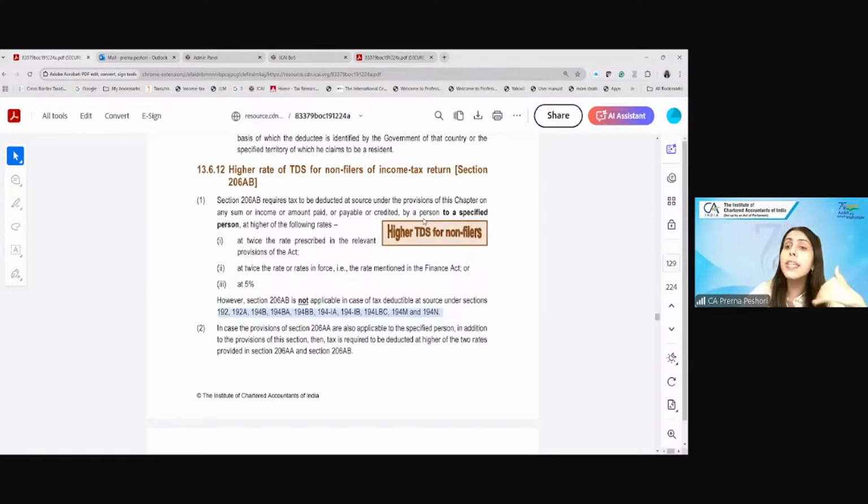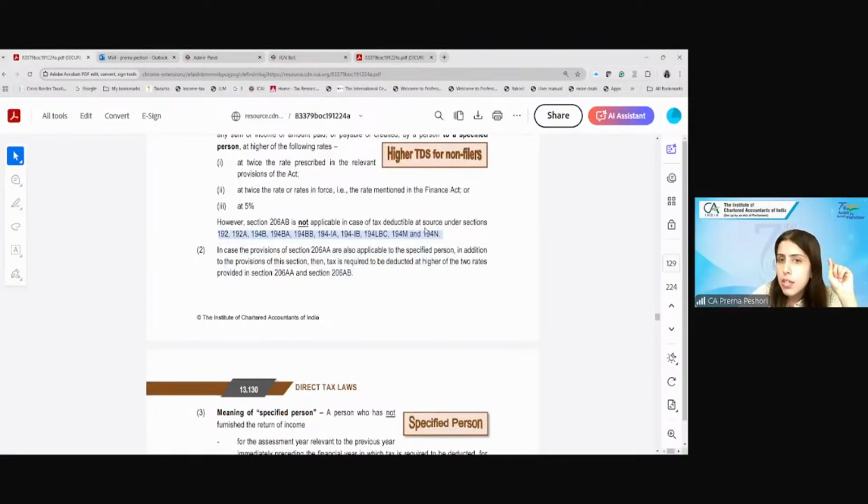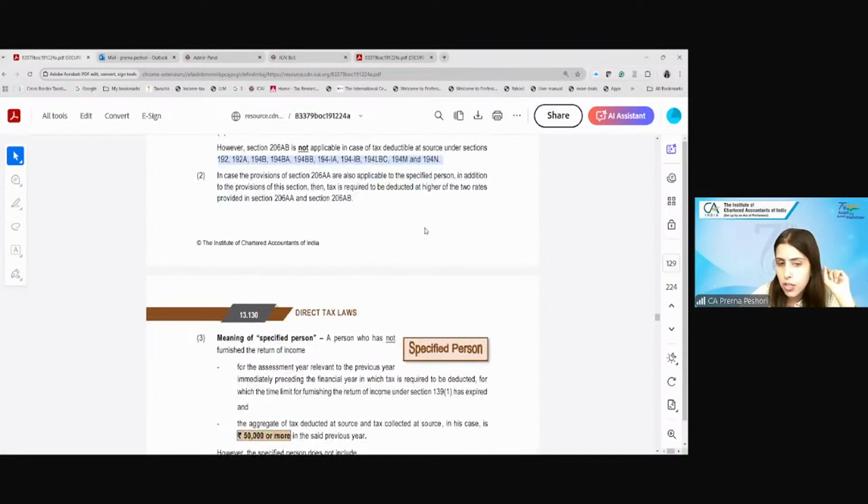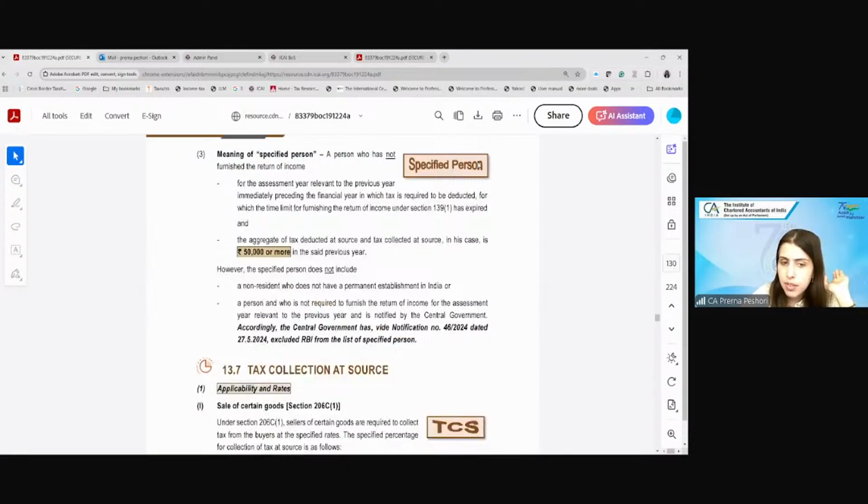Now, how do you know whether the payee has filed the income tax return or not? For that purpose, the income tax department has enabled a facility. So the payer has to check within that facility whether the payee is a filer or a non-filer. Are we clear? Yes or no? Any questions? Any doubt? Okay.